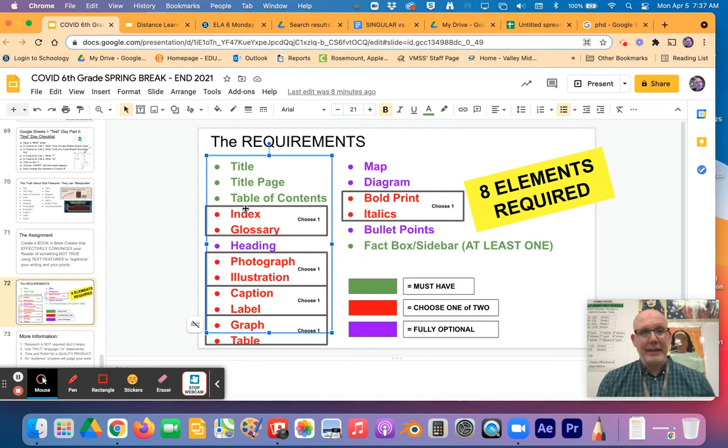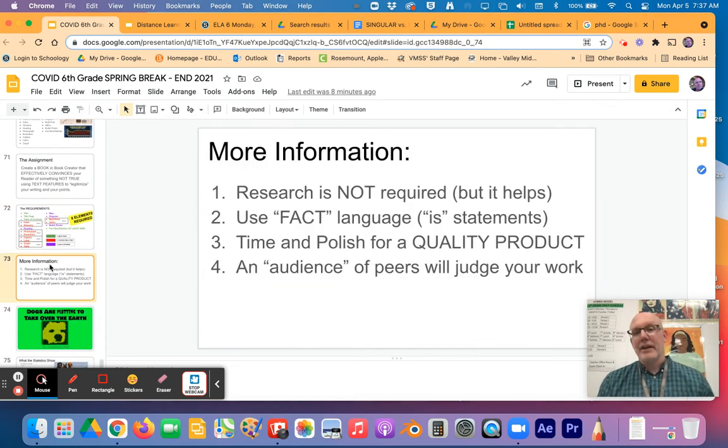Like you have to have an index or a glossary, photograph or an illustration, a caption or a label, graph or a table, bold print or italics. Just choose one. And everything in purple is really just an option. You don't need the purple, but you can have them if you want. So what you're going to know is just ahead of time, so you kind of get an idea. You do not have to research anything. You can help. It can help you, but you don't have to.